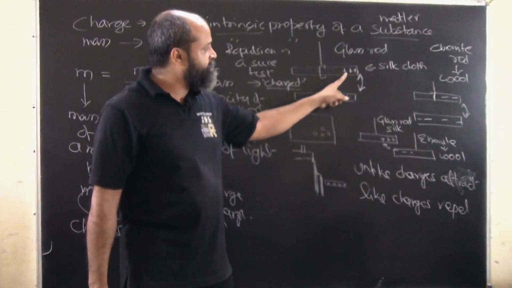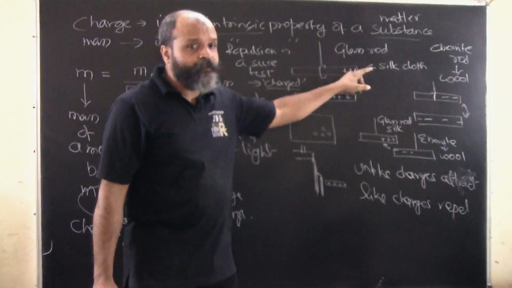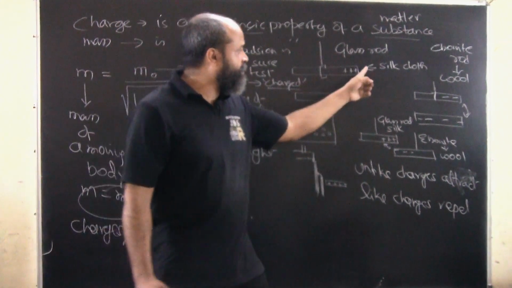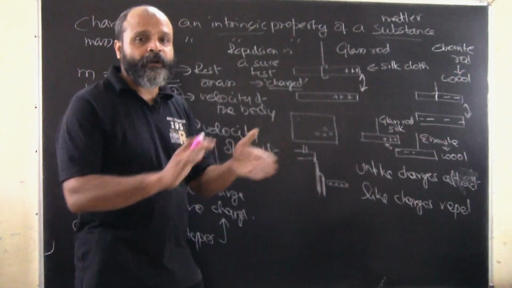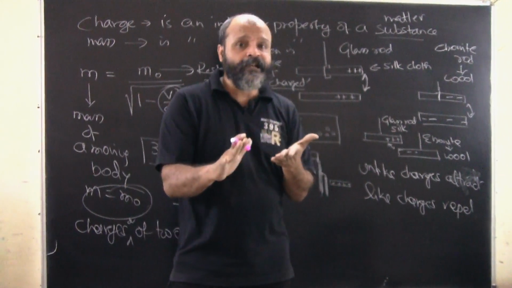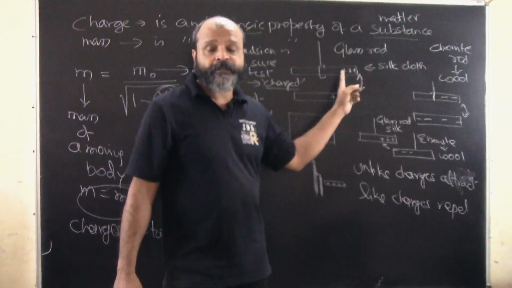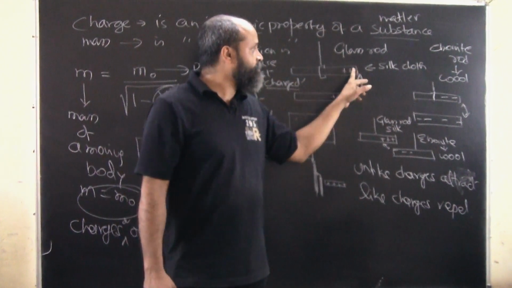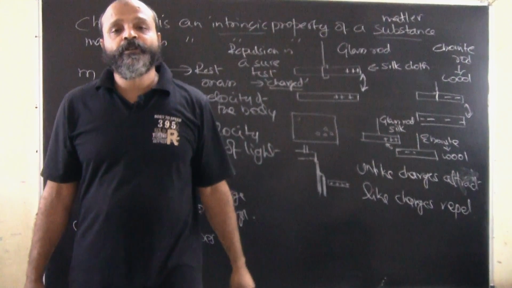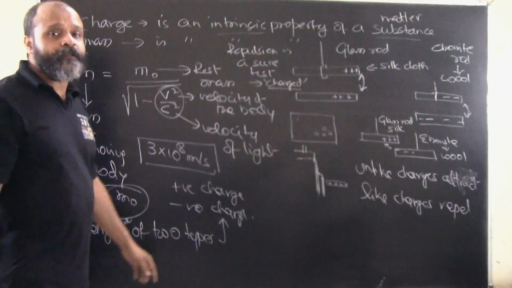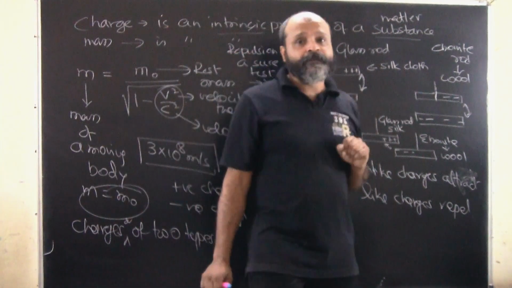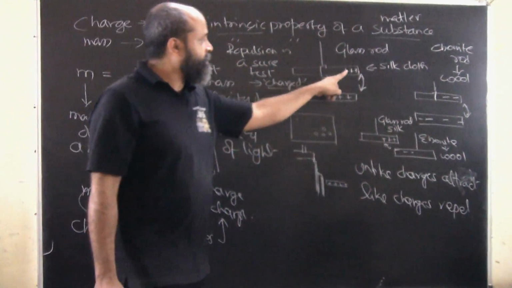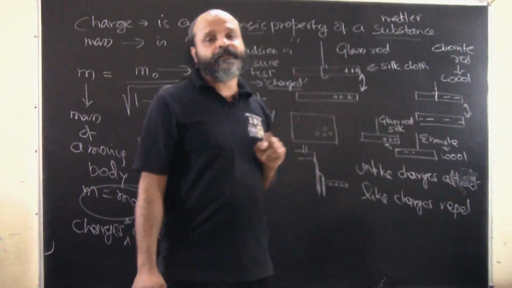Just as by rubbing a glass rod with a silk cloth, certain positive charges accumulate. Why? Because when you rub with the silk cloth, you increase the heat, which will excite the electrons, and these electrons will actually go to the silk cloth. So the part of the silk cloth used to rub the glass rod acquires a slightly negative charge, and simultaneously the glass rod acquires a certain positive charge.